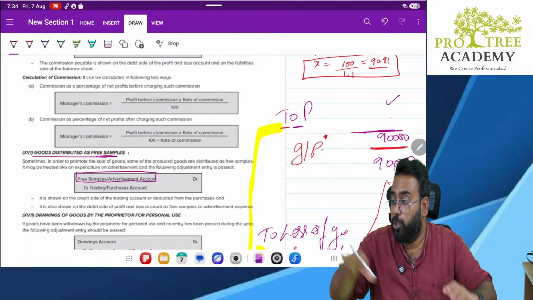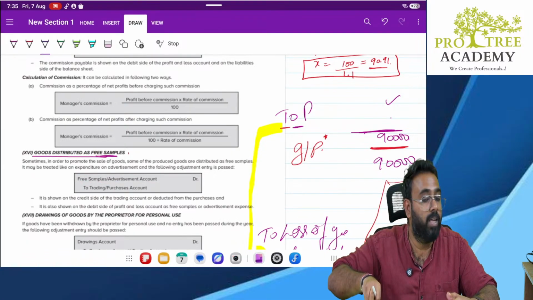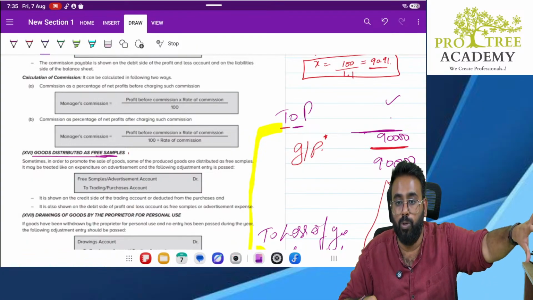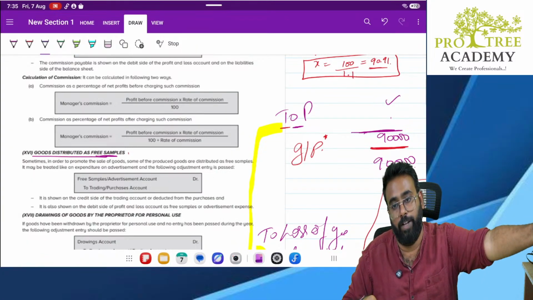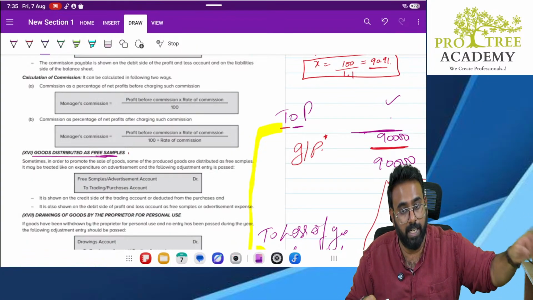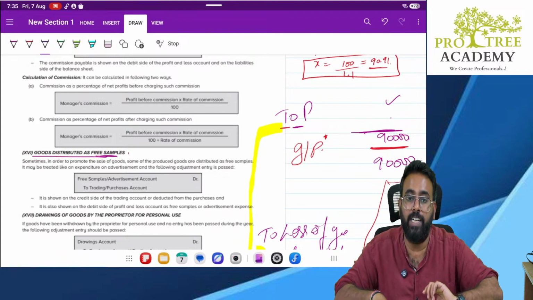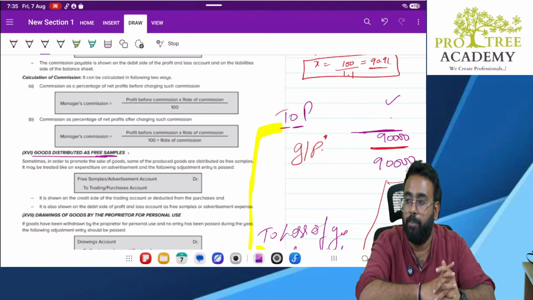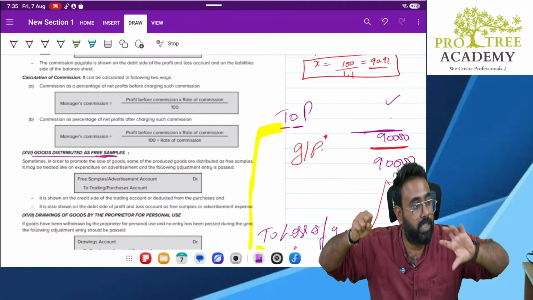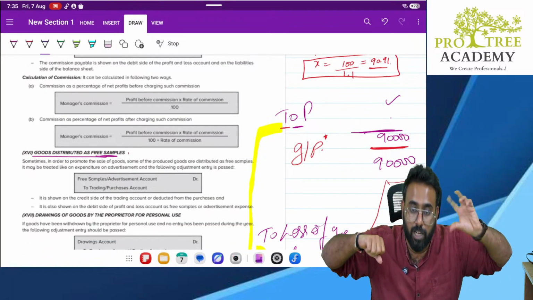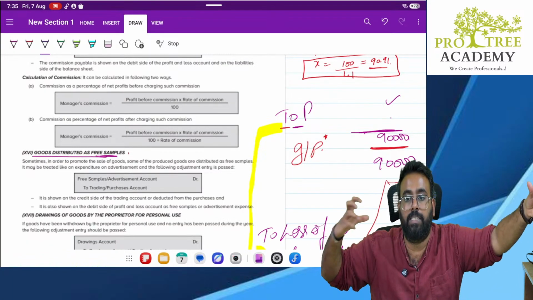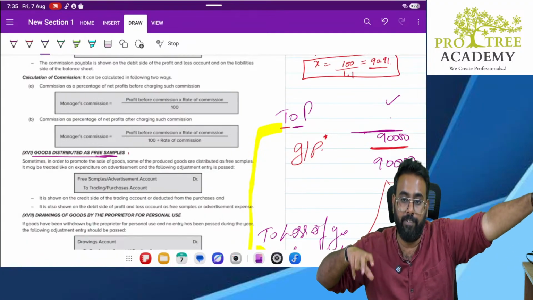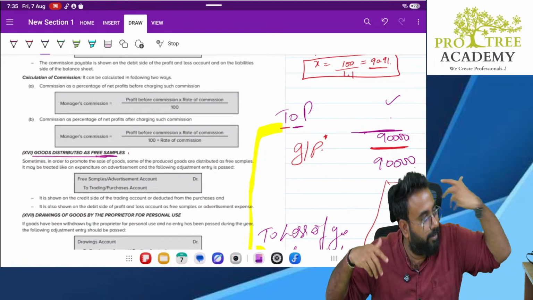What is that expenditure? You purchase the goods for some amount, but instead of selling those goods, you are distributing them for free. So are you incurring an expenditure? Yes. But is this expenditure a trading activity? No, it is not a trading activity. Why? Because if you have purchased the goods and sold them at a price lower than the purchase price, then it will become a trading activity. Here I am not selling it, I am giving it for free.